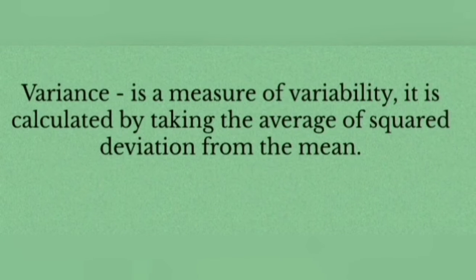Variance is a measure of variability. It is calculated by taking the average of squared deviation from the mean. So, variance tells you the degree of spread in your dataset. The more spread the data, the larger the variance is in relation to the mean.